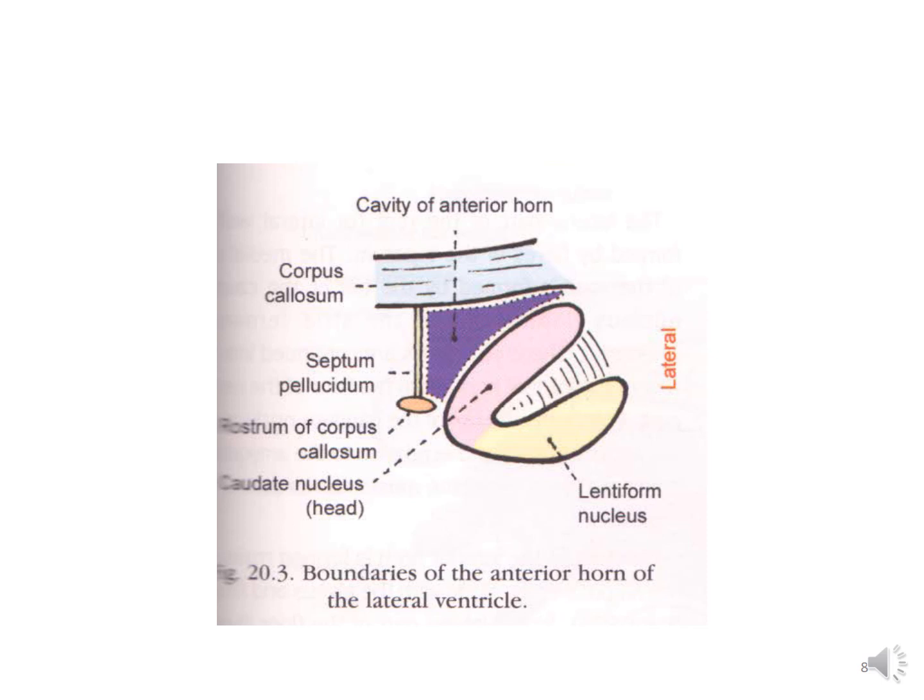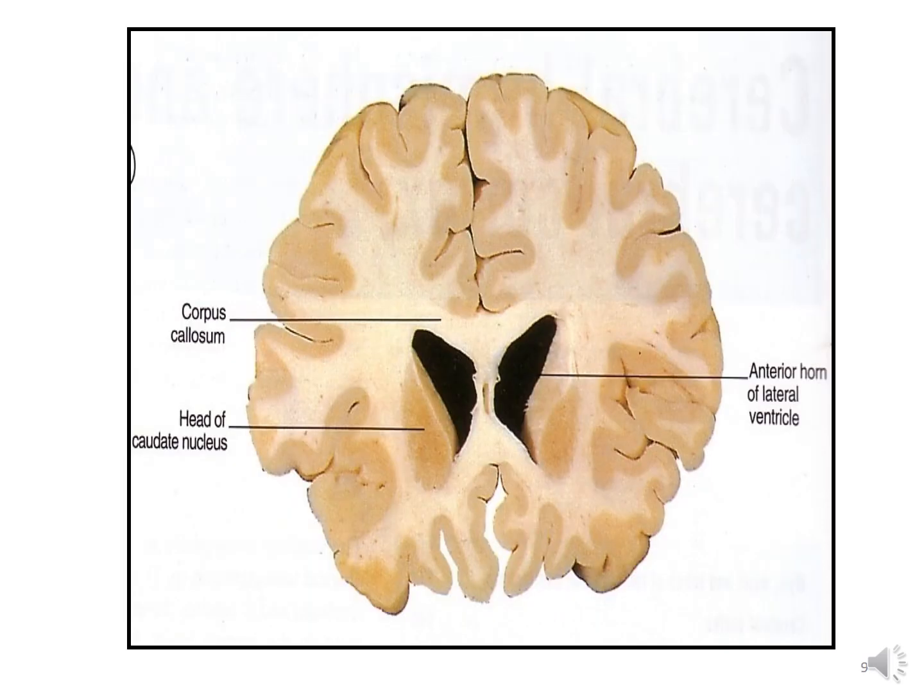Now, here you can see the anterior horn. The roof is formed by the corpus callosum, the lateral wall is formed by the head of the caudate nucleus, and medially lies the septum pellucidum. Here again is the anterior horn of the lateral ventricle, and you can see the lateral and medial boundaries. The medial boundary is formed by the septum pellucidum, the roof by the corpus callosum, and laterally lies the head of the caudate nucleus.